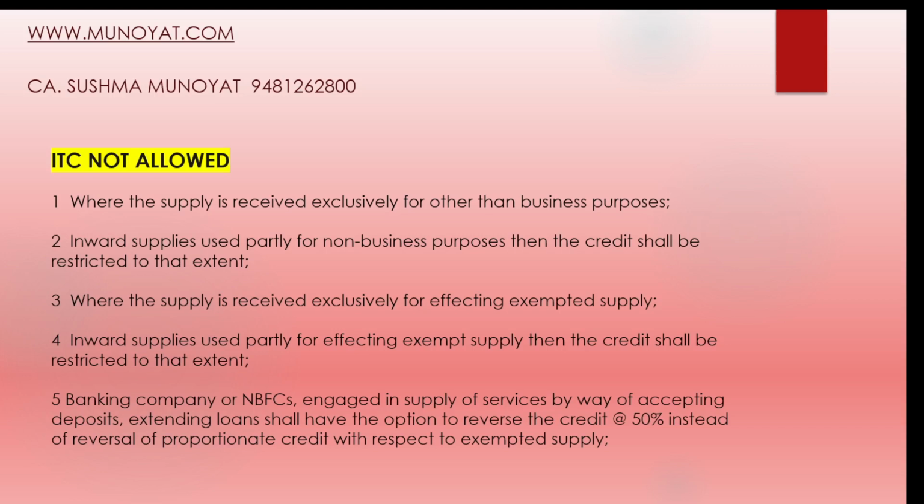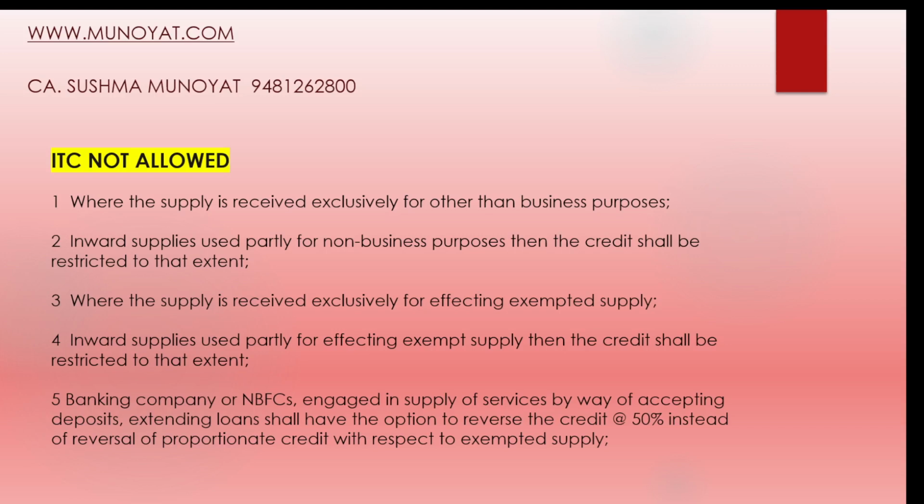Inward supplies used for non-business purpose: though while making the supply it was for business purpose, if during usage it is used for non-business purpose, then credit will not be allowed to that extent.